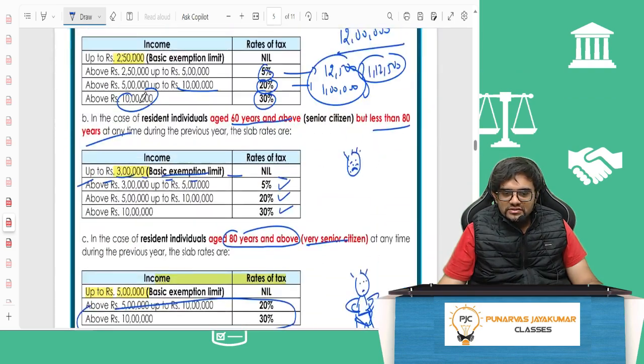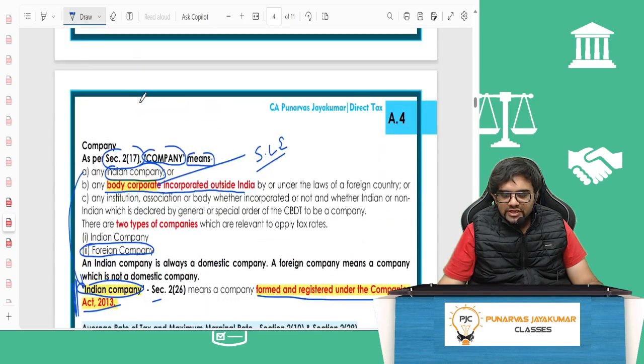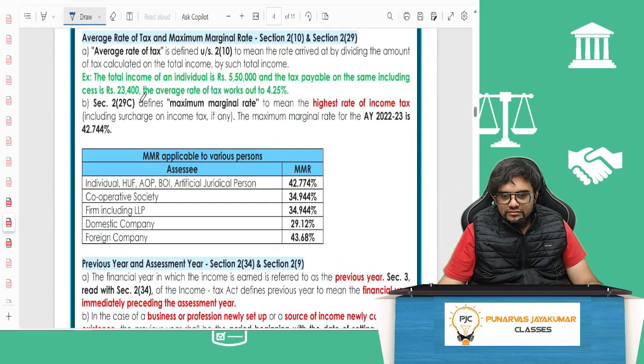So if you see here, that part is given here, check. Page A4. 42.744 it should be. Typo, change it. Individual pays how much? 42.744. Like that, others are also there, depending on the surcharge rates, etc. 42.744%. Deadly. So if you earn 100 rupees, 42 rupees Nirmala madam will take without doing anything.